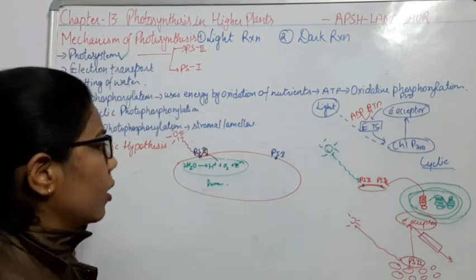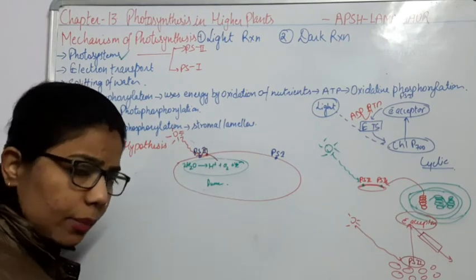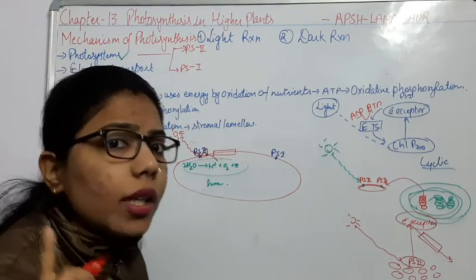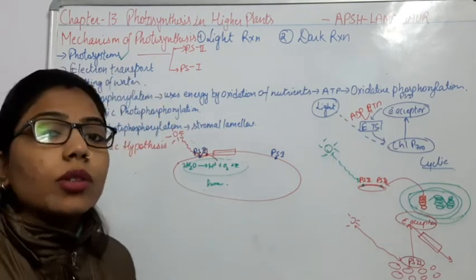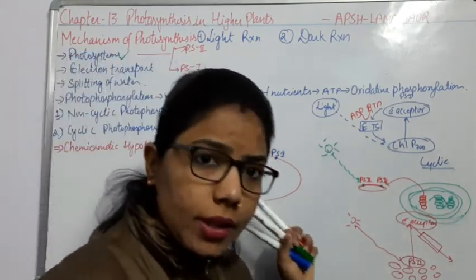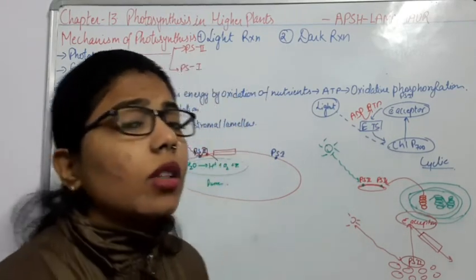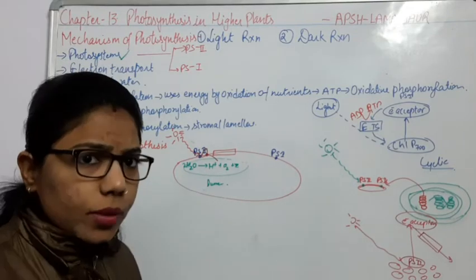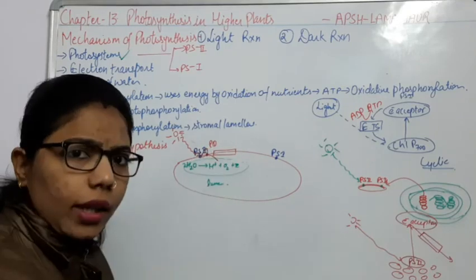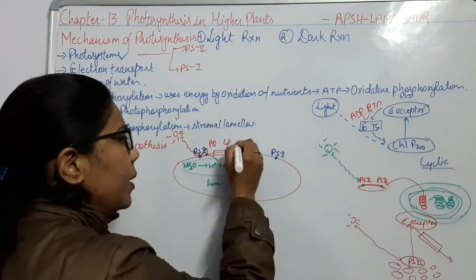Now again, what will happen? From this PS2, as the electron is accepted, it will go through the electron transport system, and this transport system contains 3 types of things. We can say cytochromes are present here, which are responsible for the transportation of these electrons. What are these 3 things? First one, PQ. Then there is the cytochrome b6f. Then there will be PC.